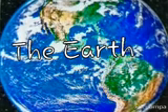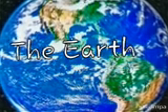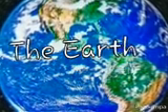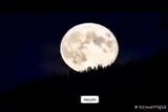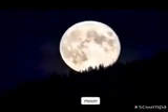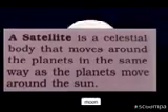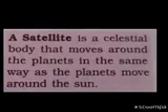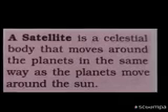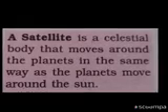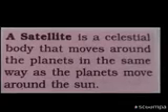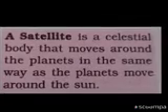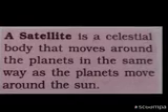We are living on the Earth, you know. The Earth is also known as the blue planet. It has its own satellite. This is Earth's satellite, the moon. A satellite is a celestial body that moves around the planets in the same way as the planets move around the sun. Satellites move around the planets, but planets move around the sun.